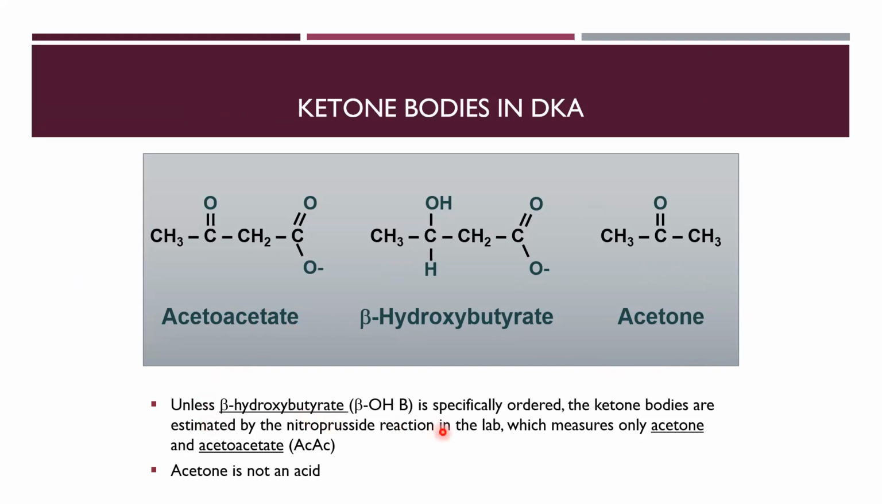So unless beta hydroxybutyrate is specifically ordered, the ketone bodies are estimated in the lab by the nitroprusside reaction, which measures only acetone and acetoacetic acid. So remember that. Beta hydroxybutyrate has more importance because of its slower metabolism and easy, more specific detection in case of DKA as compared to acetoacetate and acetone. Acetoacetate is interconverted with beta hydroxybutyrate and acetone.